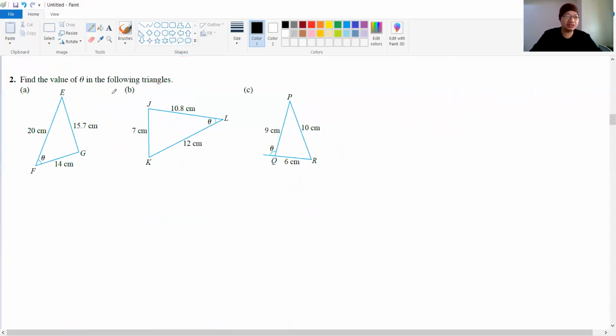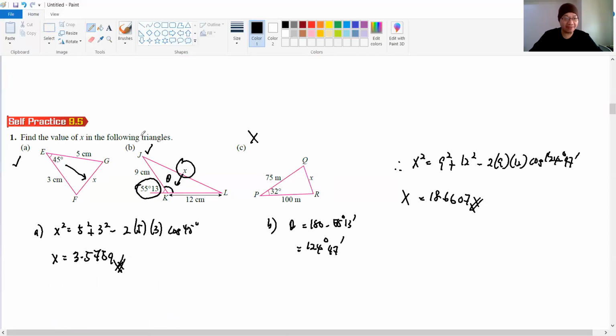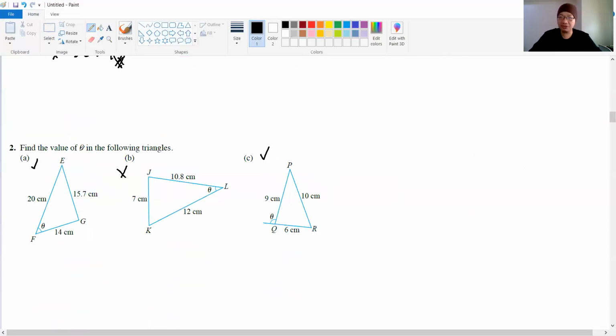All right. How about C? Number 2 here. Okay, number 2 A. Okay, theta. I see. A and B are the same thing, so I will do A. B no need to do, but C we need to do. So A and C again. Sorry, this one is A and B. But for question number 2, we are doing A and C, CBN.